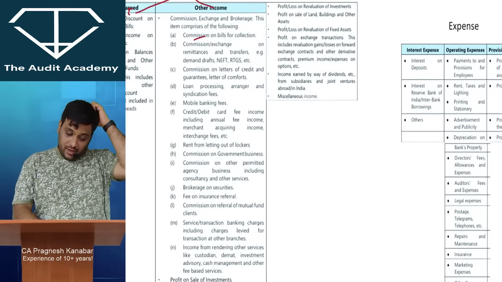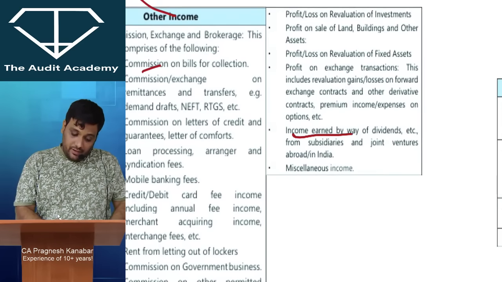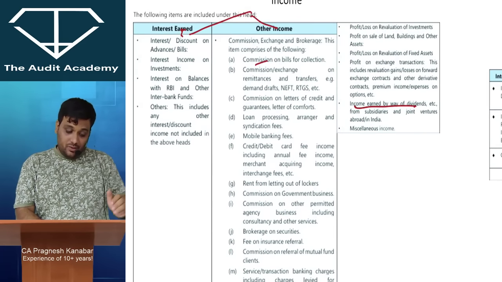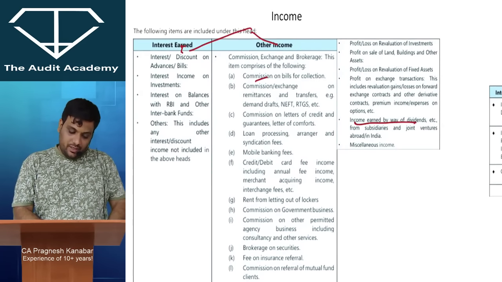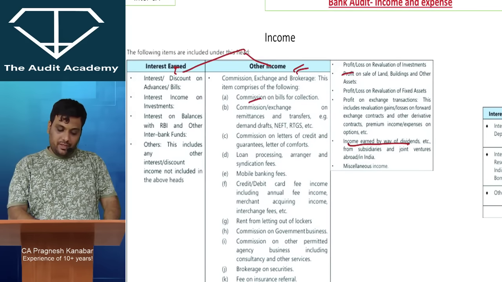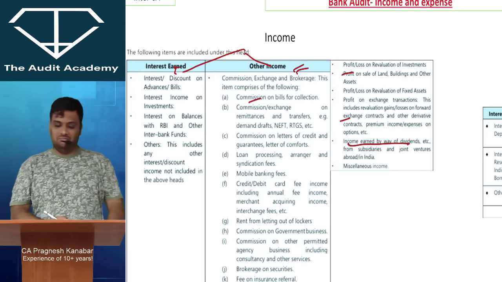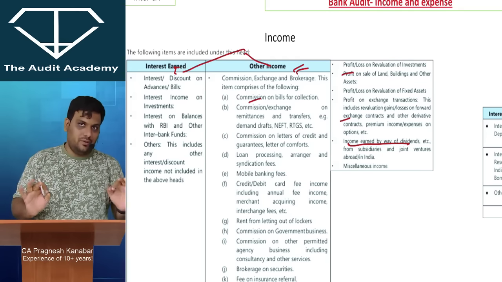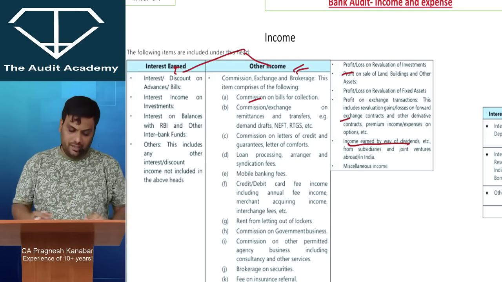Now, look at this. Interest earned by way of dividends, it is not covered in interest income. Look at this. It is covered in your other income. You see this profit on sale, it is covered in other income. So I am requesting that please go through this because they are asking an MCQ on this, which is covered as interest income, which is covered as other income and so on.